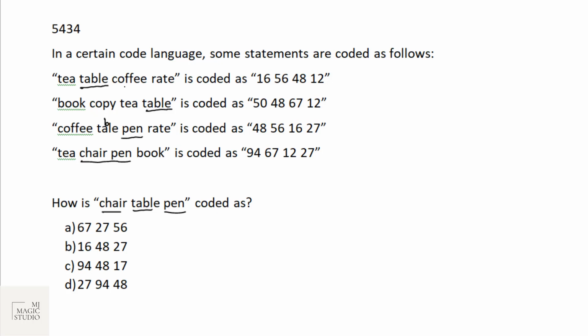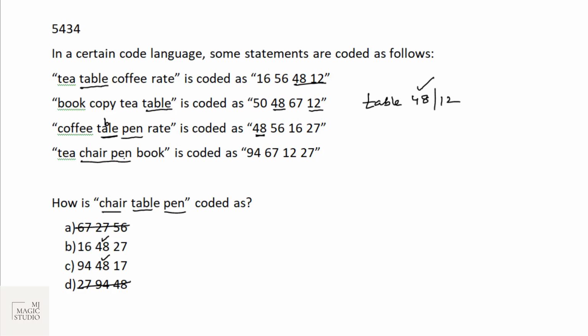So in the first one, what all is same? Table and table. And the common elements are 48 and 12. That means table is either 48 or 12. And if this is table, yes, we can see here 48. This is table. So table is 48. Confirm. 48 is in 2 options.